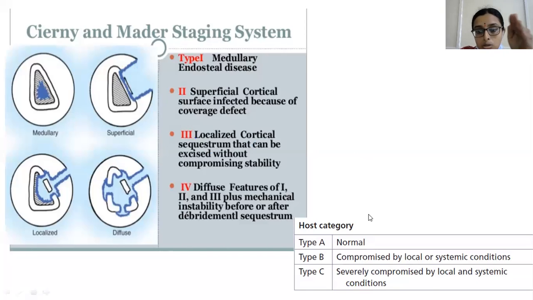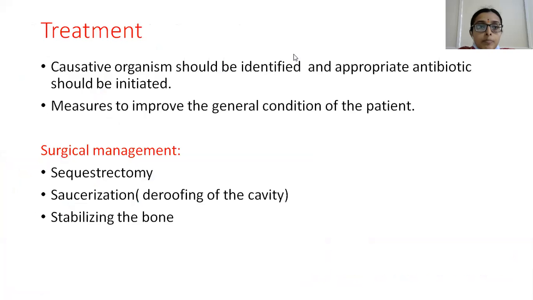And based on the host, type A host is a normal individual, and in type B host, the patient is compromised by some local or systemic conditions. And in type C, there will be severe compromise by local and systemic conditions. So based on this, we can grade the patient. This is also most commonly asked in entrance examinations. That's why it's being displayed here.